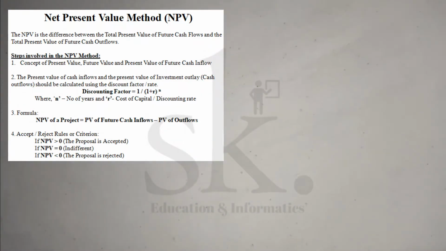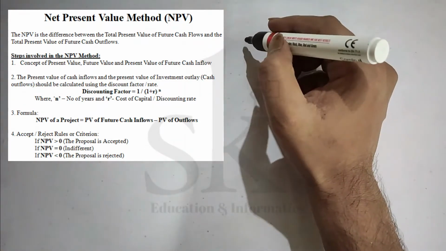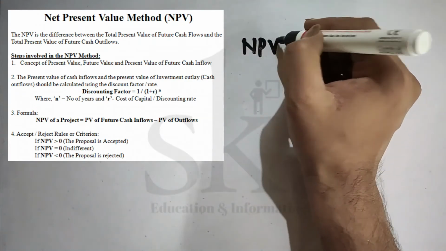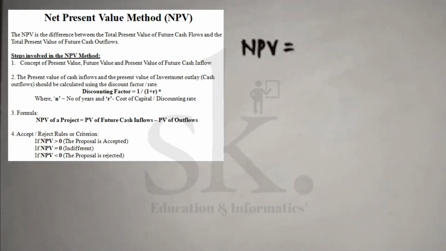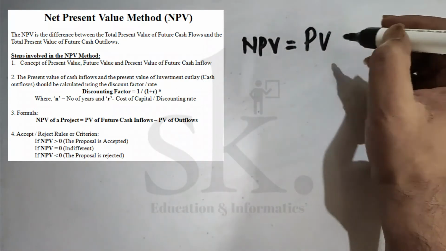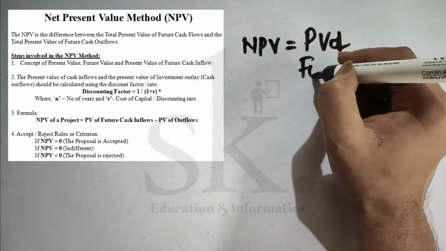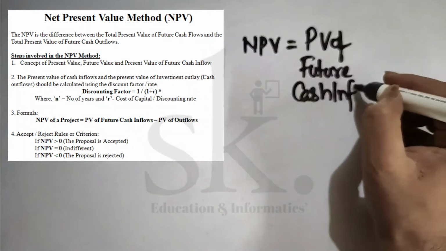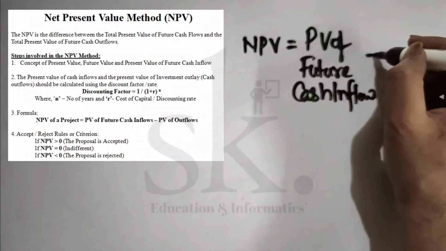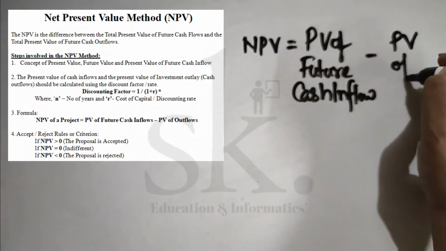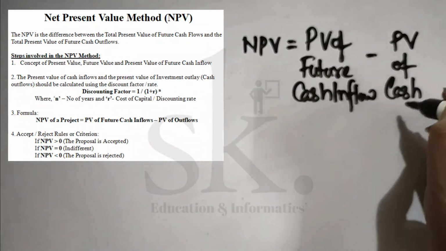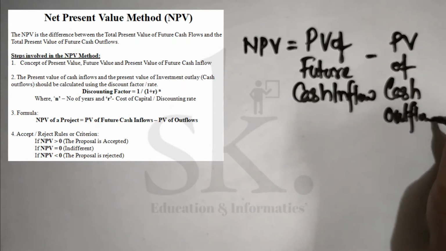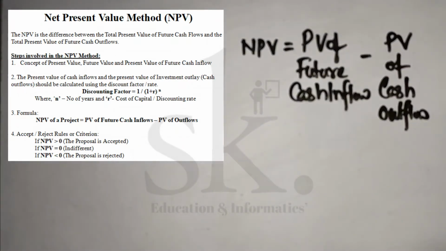For calculating NPV, the formula is NPV is equal to present value of future cash inflow, so I've converted those, minus present value of cash outflow, which I mean by investment. This is the particular formula which we use.